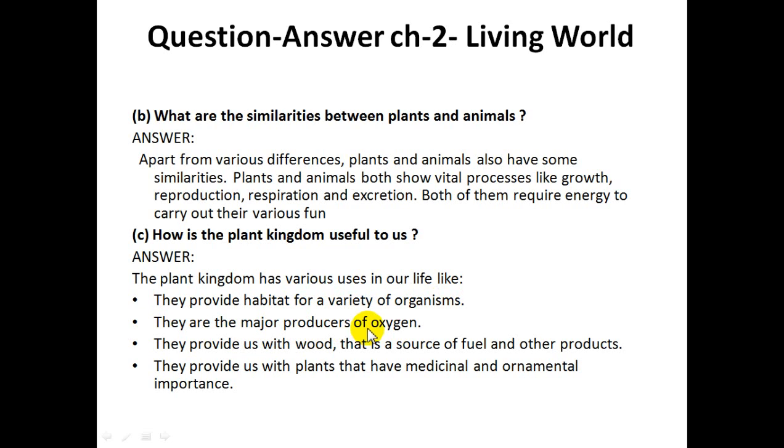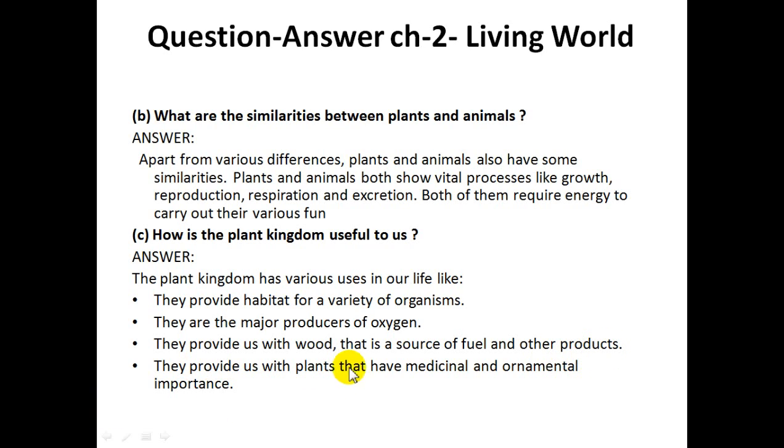They are the major producer of oxygen. We all know why plants are very important to us, because plants give us oxygen, and oxygen is a basic requirement for our survival. Now, they provide us with wood, which is a source of fuel and other products like furniture.